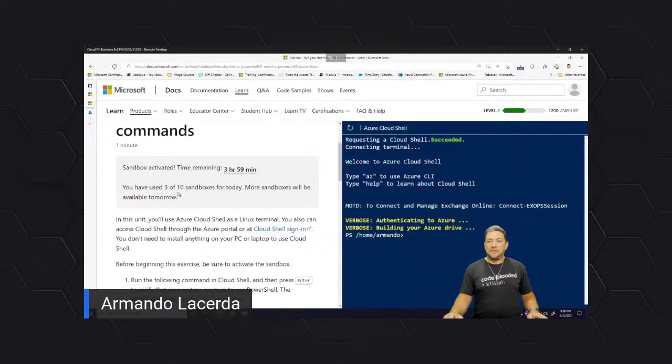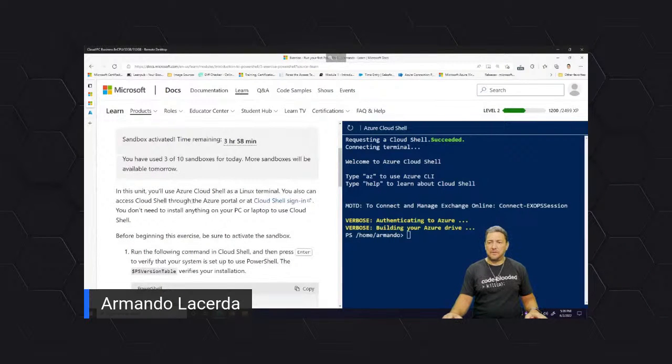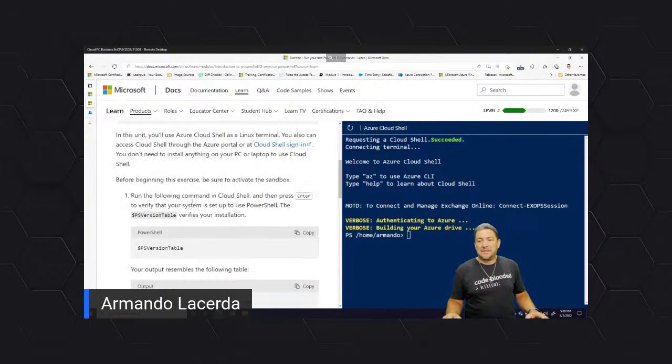Here it's telling me, hey, you have used 3 sandboxes already. You have 10 per day. So we have used 3 already. Guess what? The other 2 I used prepping for this session earlier. And there are 10 more sandboxes. If I keep going with this one, 10 should be more than enough, because they are reused from session to session. So great, that's my status over there.